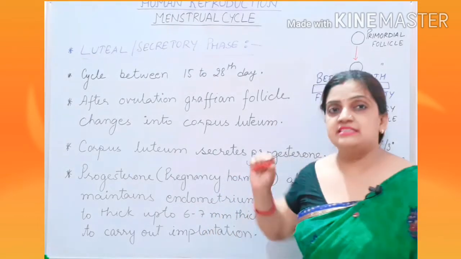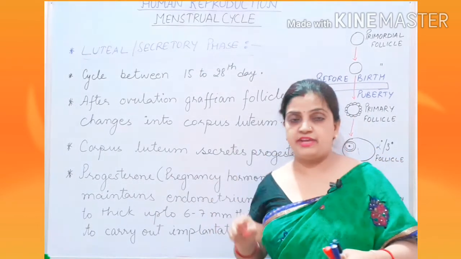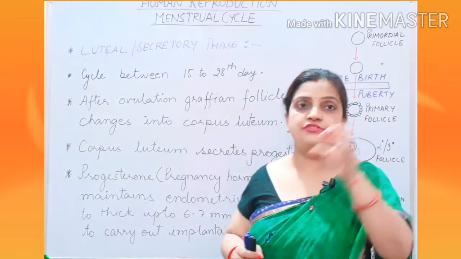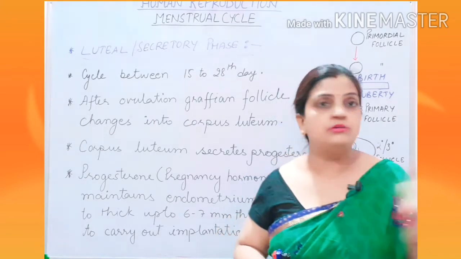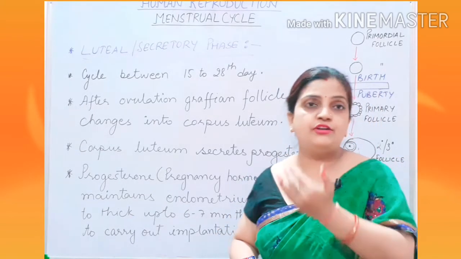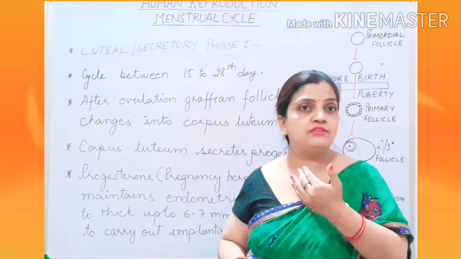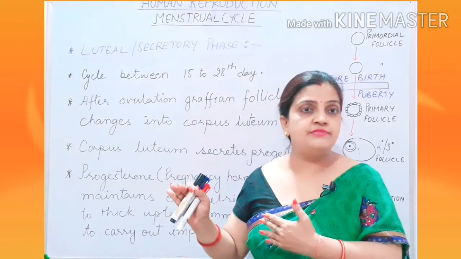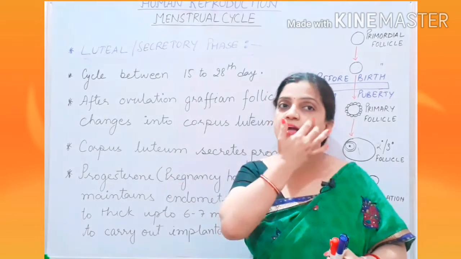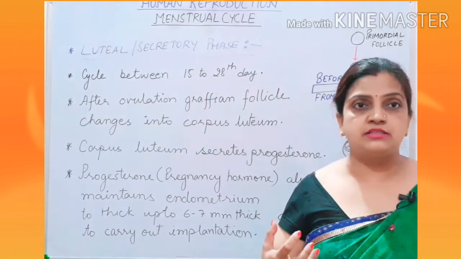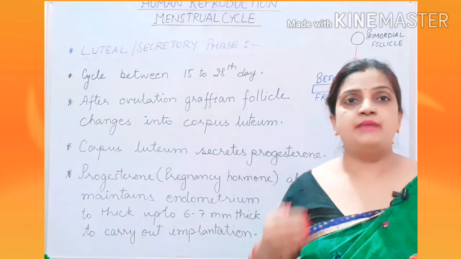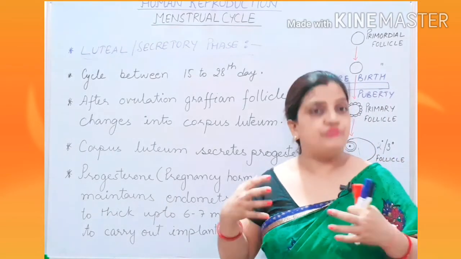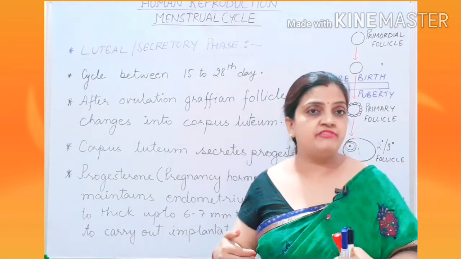Now children, the cycle started with the menstrual phase. Fertilization didn't take place. Your oocyte, endometrium, and blood vessels all got ruptured. They shed off and were excluded through the vagina in the form of menstrual flow. Menstruation was over after 3 to 5 days. Then again the development of the next ovum started, primary follicle into secondary, tertiary and Graafian follicle, which was the stage of follicular development, the proliferative phase.